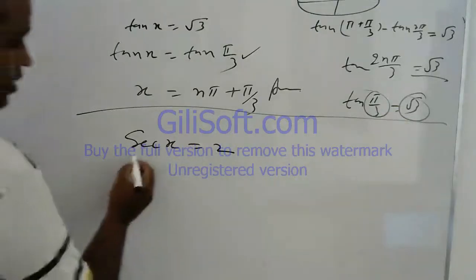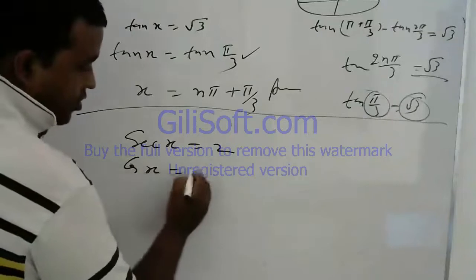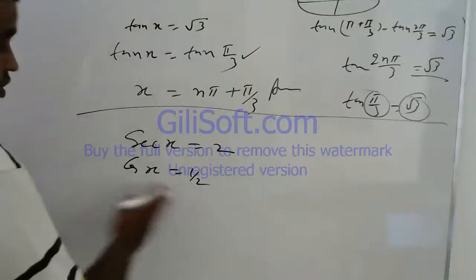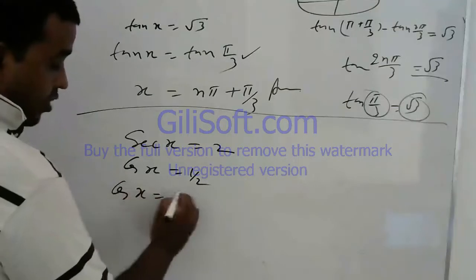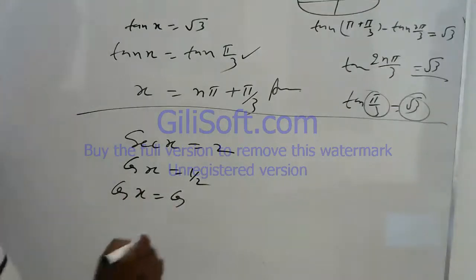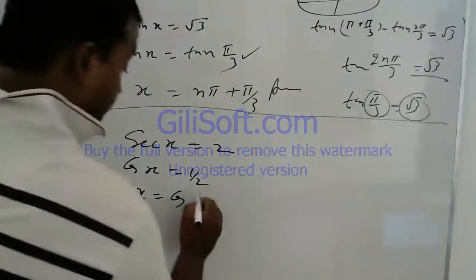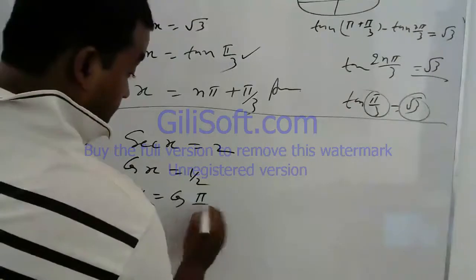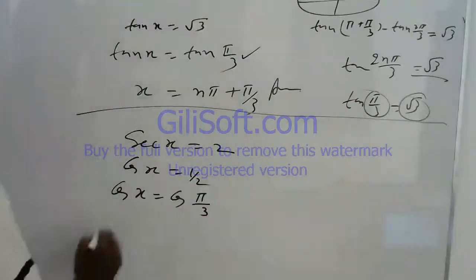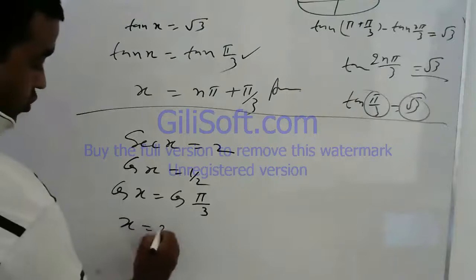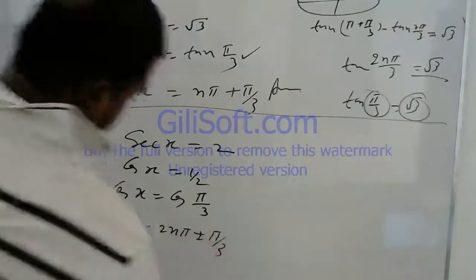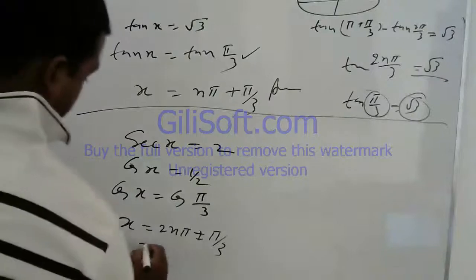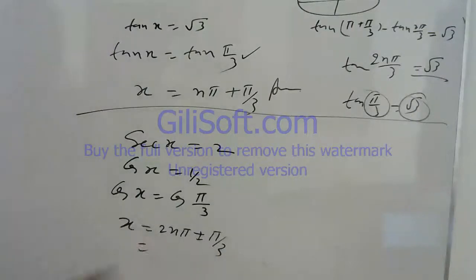You can write it as cos x is equal to 1 by 2. Then cos x is equal to cos pi by 3. So your solution is x is equal to 2n pi plus minus pi by 3. This is your solution. You can take pi as common. This is your choice. Okay.